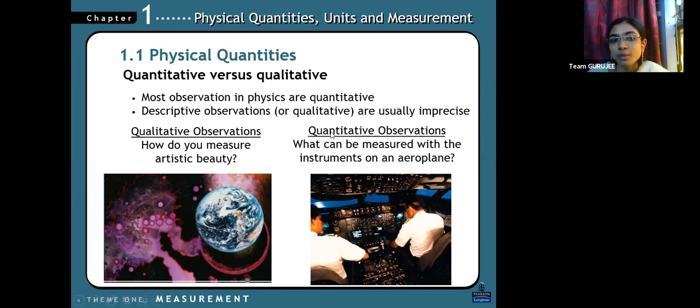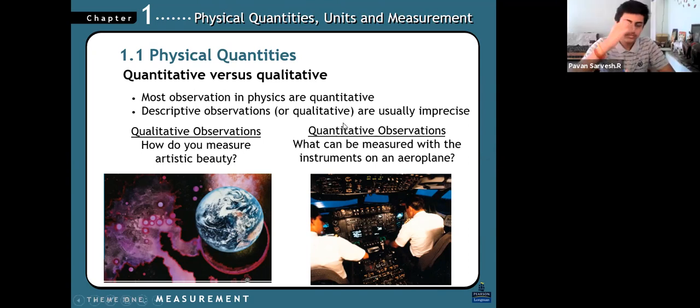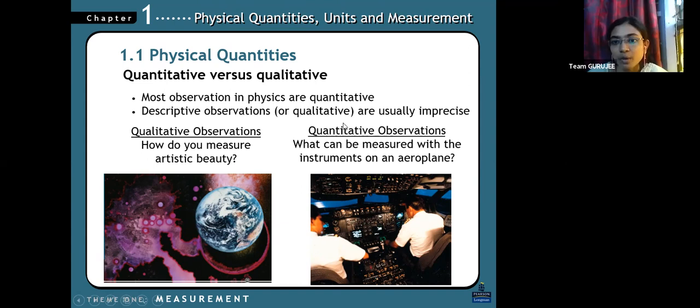So most observations in physics are quantitative. It's not dependent on the quality. Most of the observations we use quantity, right? So the basic observation is quantitative only. After this only we go with quality. You understand?